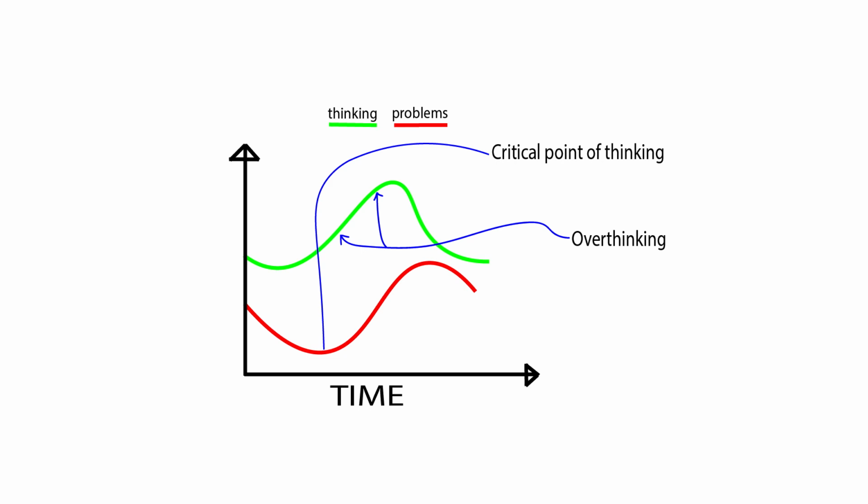I would suggest that you must sort out everything and think about a problem only until a critical point of thinking in the graph is reached. Don't think further and leave it. Otherwise, you will end up creating more problems. Thinking till the critical point on the graph is good. Further, it is a mess. What if I tell you this is why we call it critical thinking?